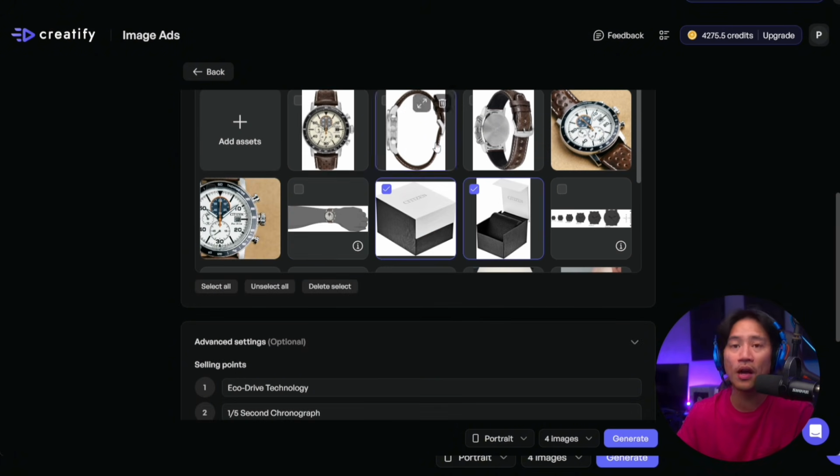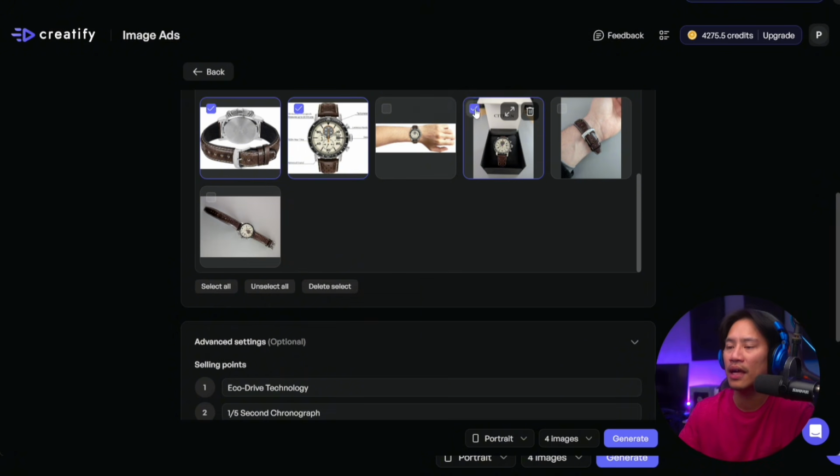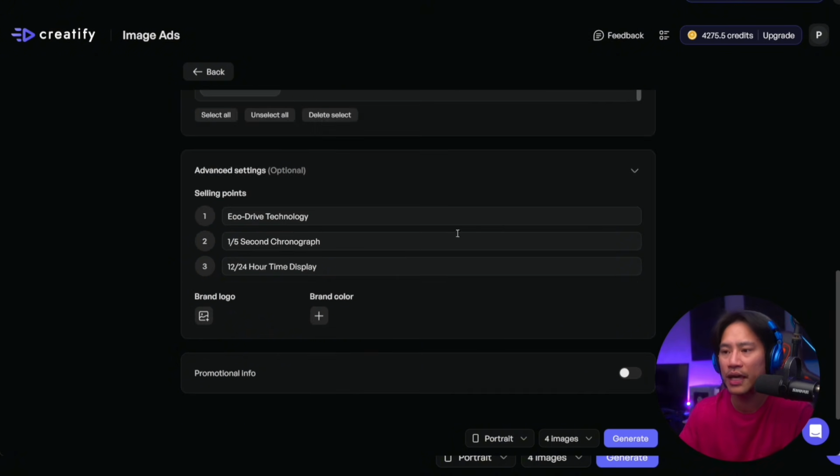Now, these are the photos, okay? So you have the box, you have this. So I want to take this one, this one, this one. Everything that shows the watch, right? And this one too, okay? You want the box as well if you could grab it, of course. Okay, and this. So basically, every angle that you could get, all right?